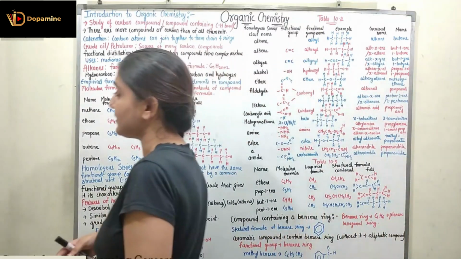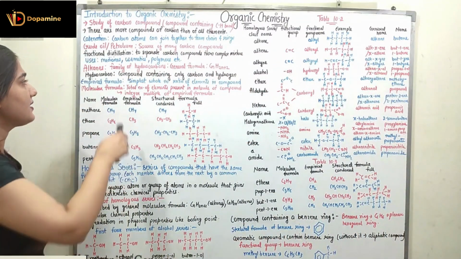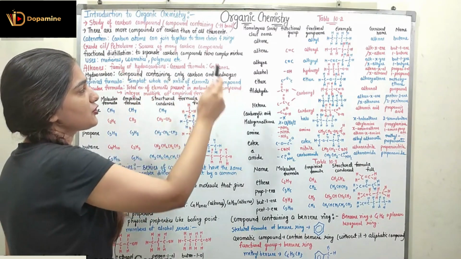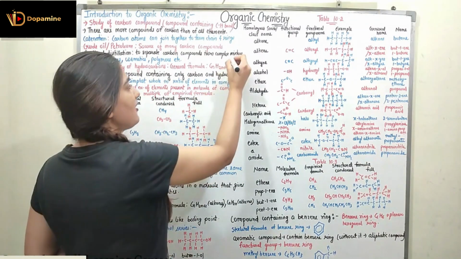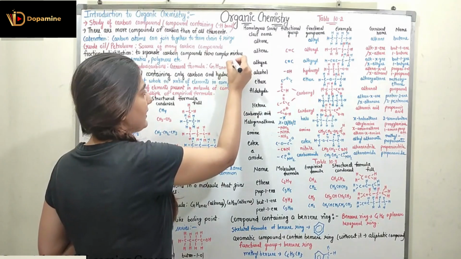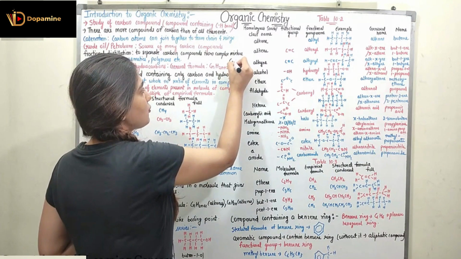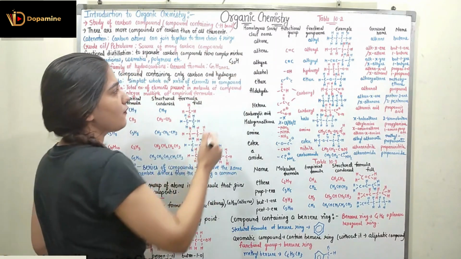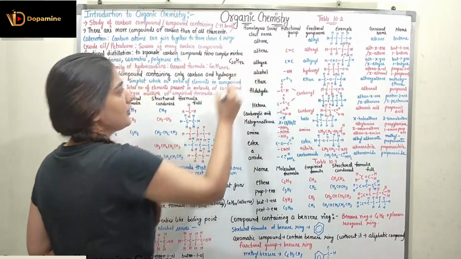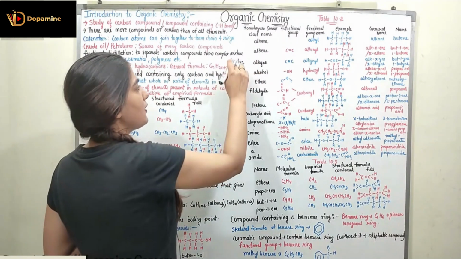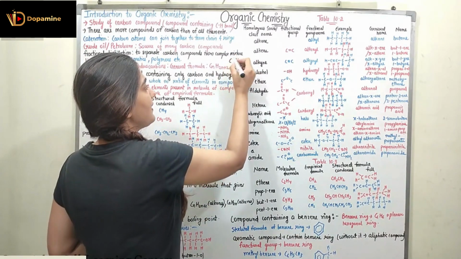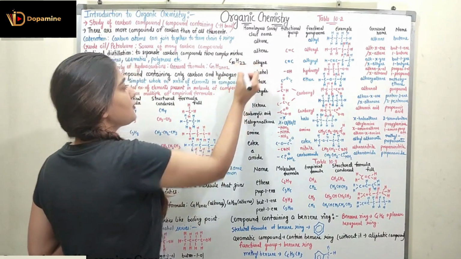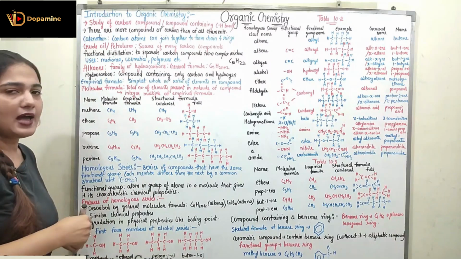Now coming to the alkanes. What are alkanes? Alkanes are the family of hydrocarbons which has the general formula CnH2n+2, right? So let's suppose I put n equal to 20. So C20 would be there and H 20 into 2, that is 40 plus 2, so H42, right? If I put n equal to 10, I will have C10 and H22, right? So in this manner, I can have any alkane.